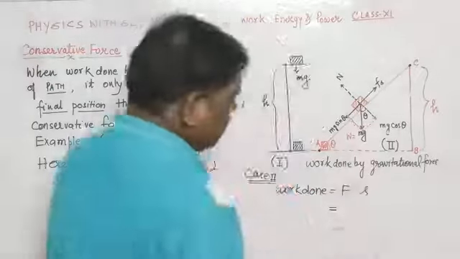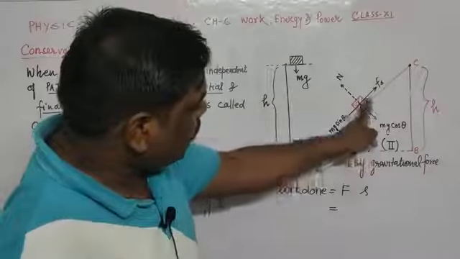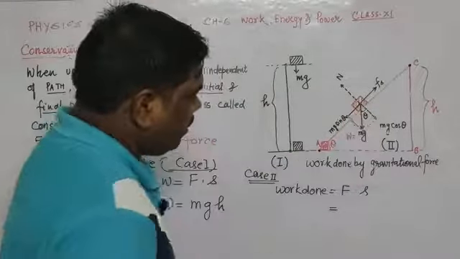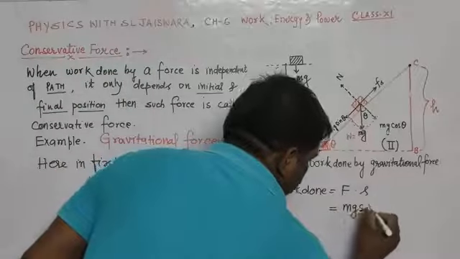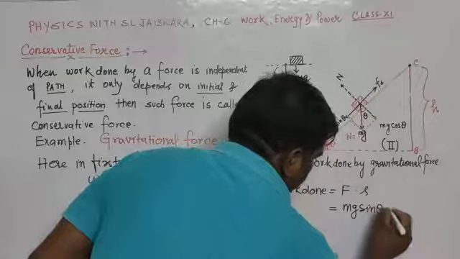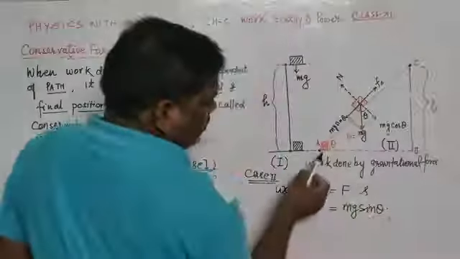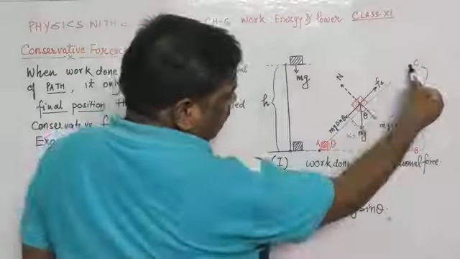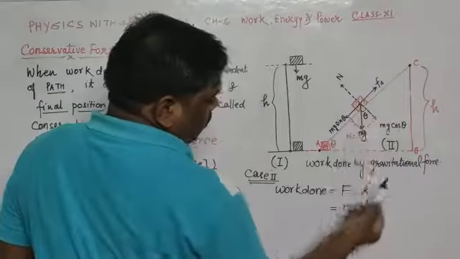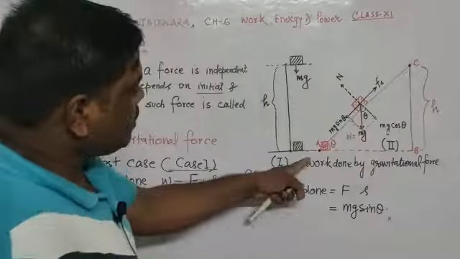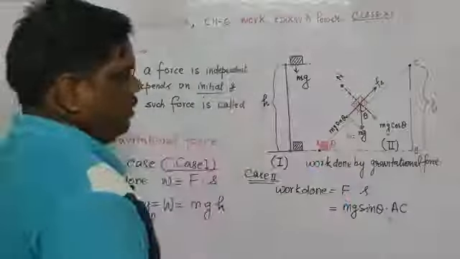Here the magnitude of force, instead of mg, we have resolved into its two components, so the force is mg sin theta. And how much is the displacement S? This is the initial position, this one is the final position. The body has to reach up to point C, so the displacement is AC.